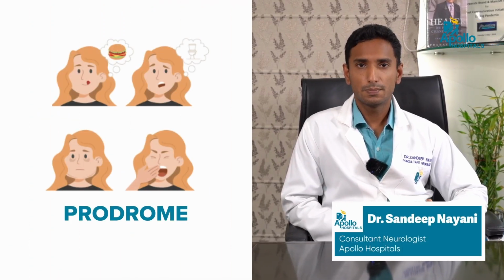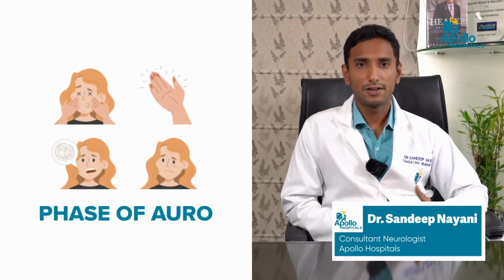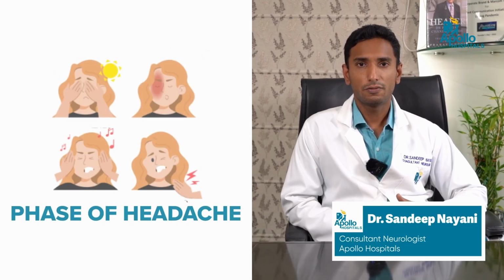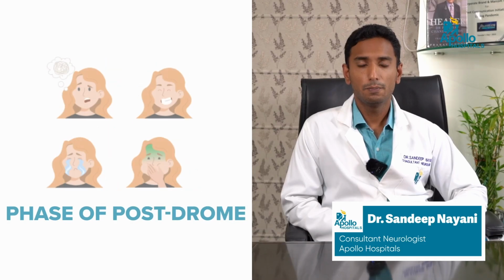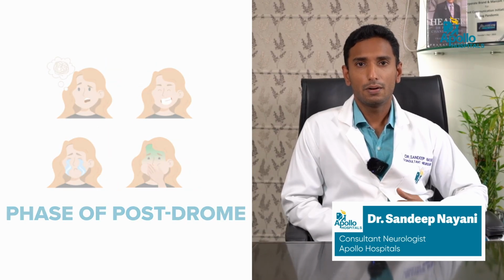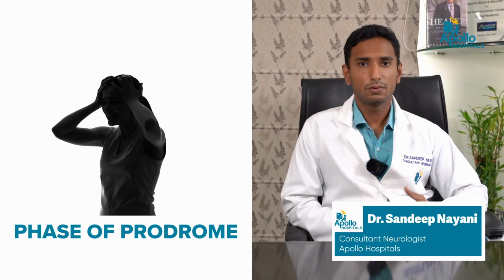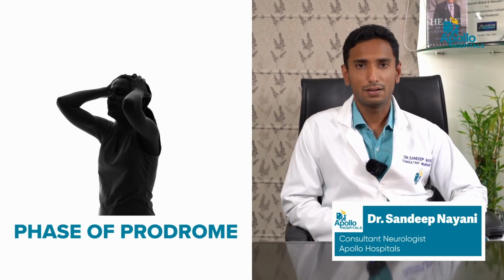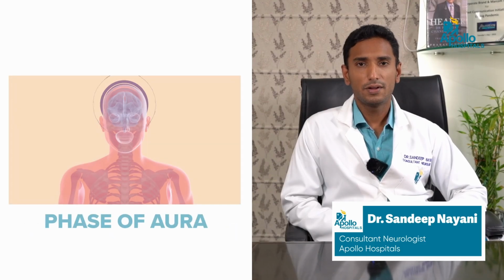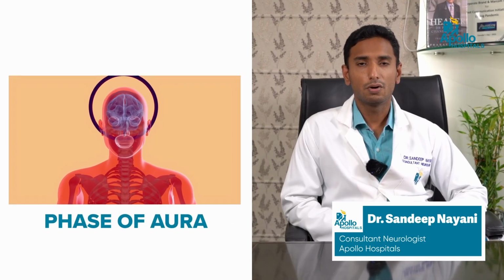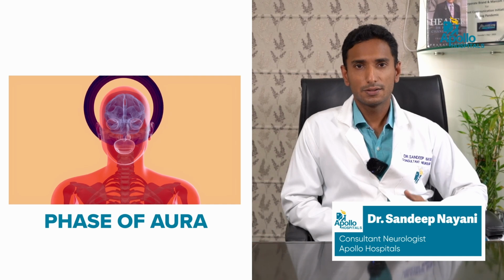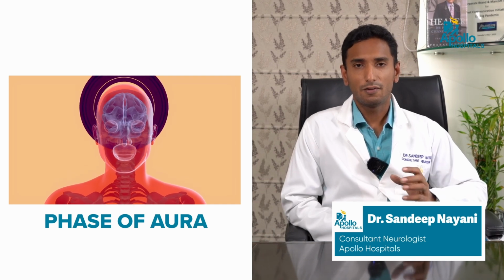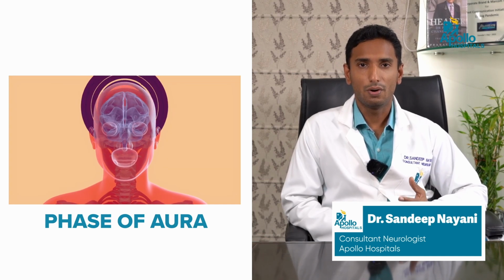So migraine patients usually experience their symptoms in four stages. The first is the prodrome, the second is the phase of aura, the third is the phase of headache, and the fourth is the phase of postdrome. The phase of prodrome may last for a few hours to sometimes a day, where patients feel lethargic or tired. Then it progresses into the phase of aura, which may or may not be there in all patients, where they experience the symptoms that we just discussed, like flashes of light or vertigo or giddiness.